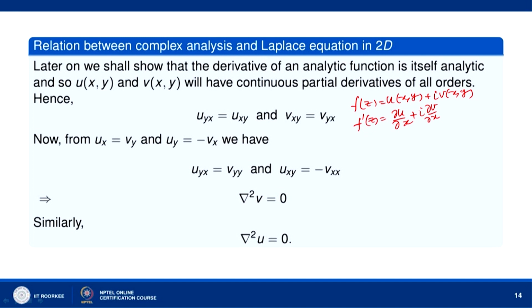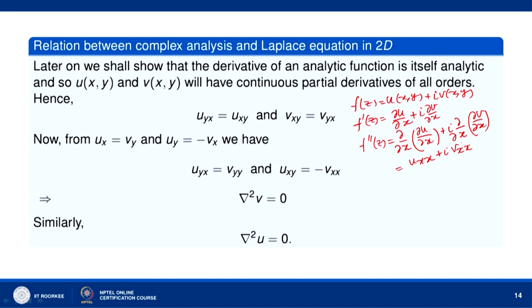So, second order partial derivatives, f''(z) we can write as, because this is a real part of u, f'(z). So, we can write like this, and so on. So, second order partial derivatives are also continuous. So, continuing like this, all order partial derivatives, okay, of u and v exist, they are continuous functions.